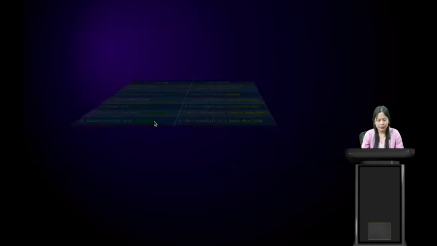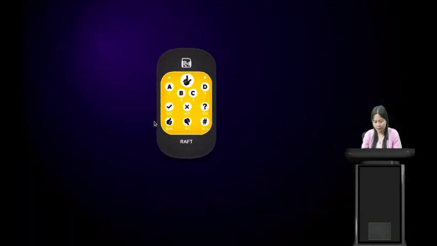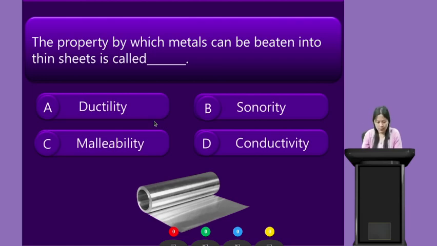Alright students, we have another question. Please get your rough devices ready. The question is, the property by which metals can be beaten into thin sheets is called. I'm giving you 25 seconds for this question. Your time starts now. Option A is ductility, option B is sonority, option C is malleability, and option D is conductivity.